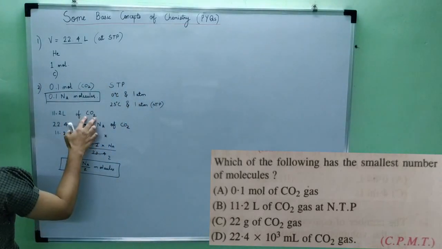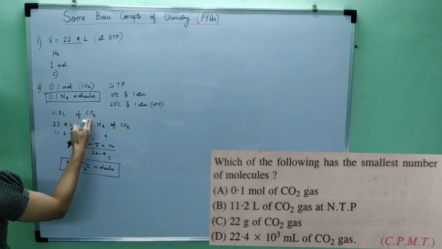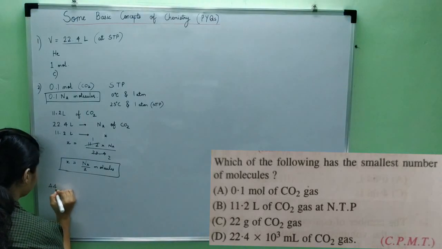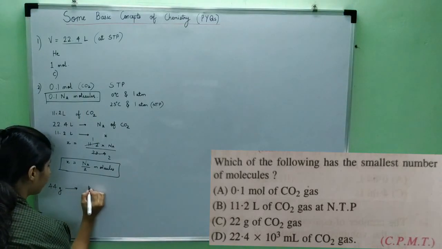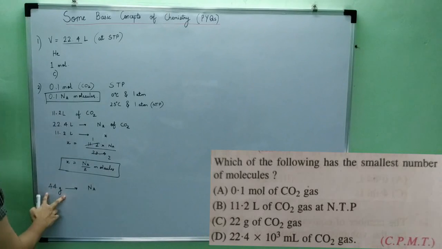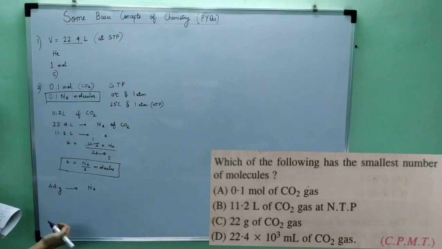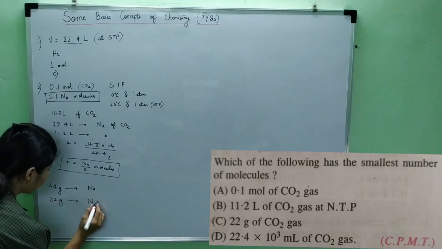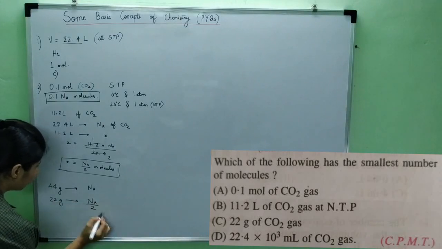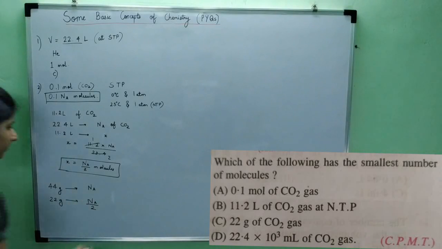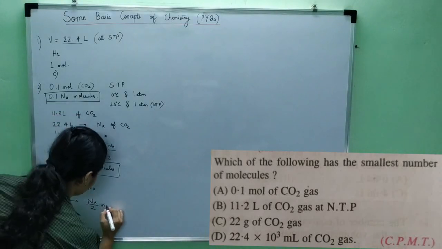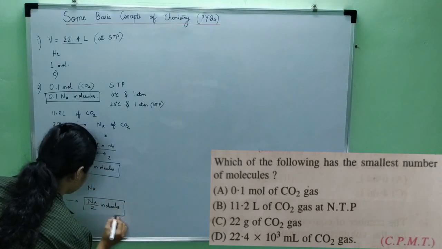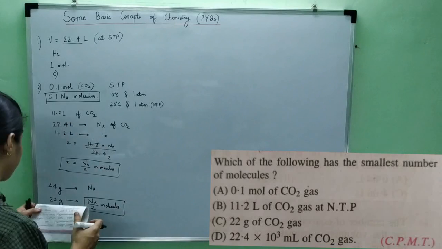Now what is the molecular weight of carbon dioxide? 12 plus 16 plus 16, which becomes 44. So 44 grams will occupy how much? Avogadro number of molecules. So the molar mass occupies Avogadro number of molecules. So the given mass, which is 22 grams, is divided by 2. So the mass is divided by 2, so the number of molecules will also be divided by 2. So 22 grams will occupy Na by 2 number of molecules. Right? So this is the third option's answer.